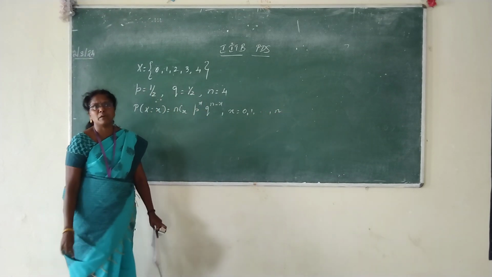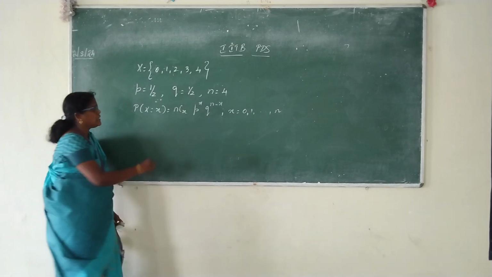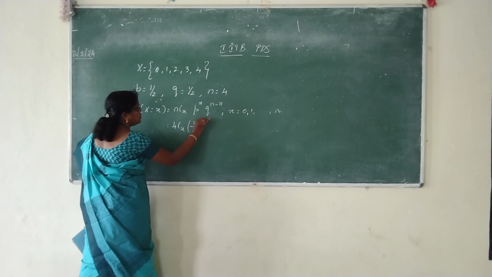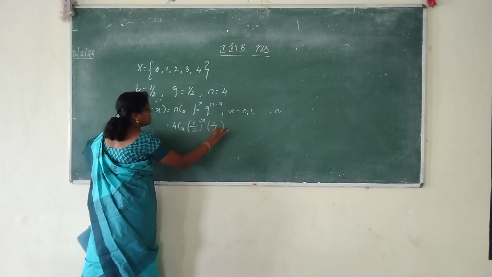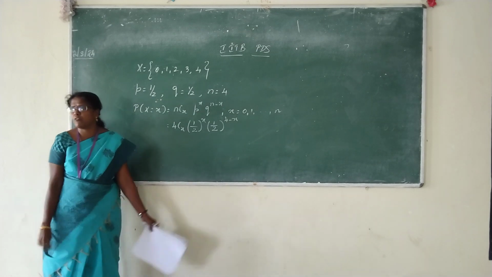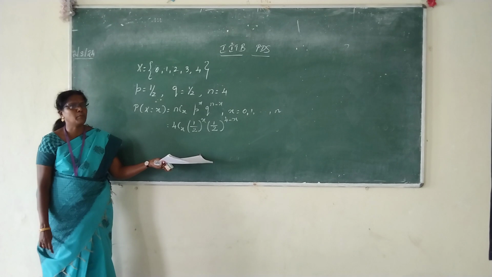By this time, you should have memorized all these things. Substitute n is equal to 4Cx, p value is 1 by 2, q value is also 1 by 2. We are writing like this to simplify our formula if possible. Can we simplify? What will be the answer?